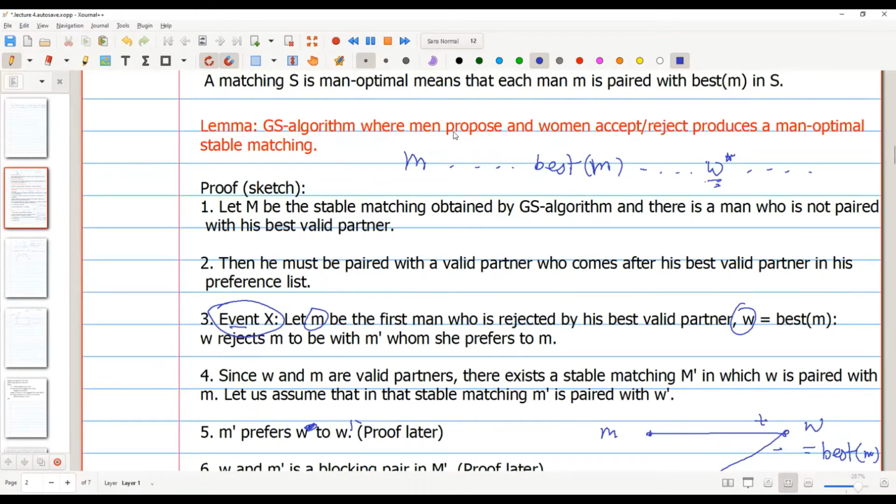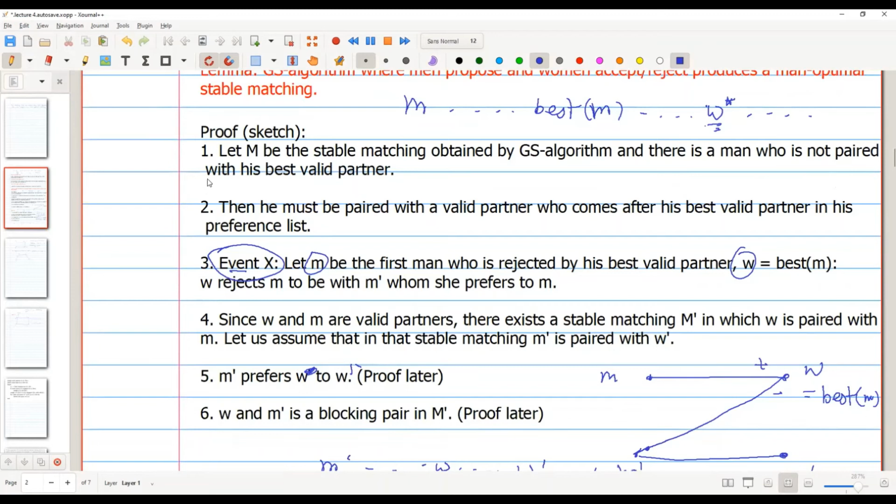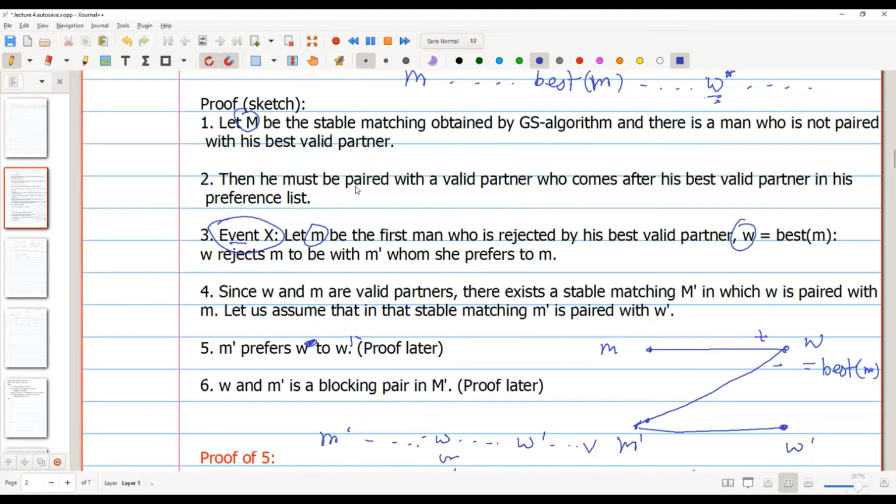So what do we want to prove? The Gale-Shapley algorithm, where the men propose and the women accept or reject, produces a man-optimal matching. First of all, suppose M is the matching that we obtain from the Gale-Shapley algorithm, where there exists a man who is not paired with his best valid partner. Then he must be paired with a valid partner who comes after his best valid partner in his preference list.